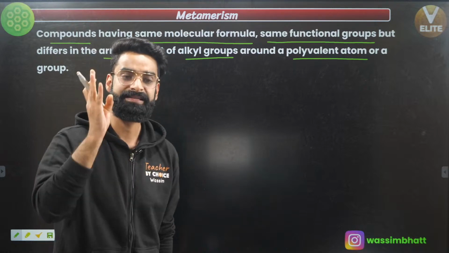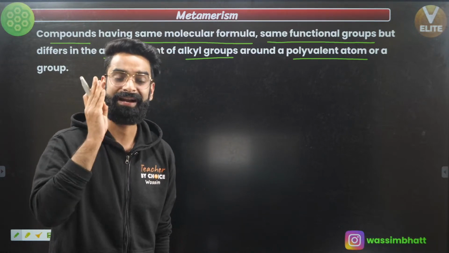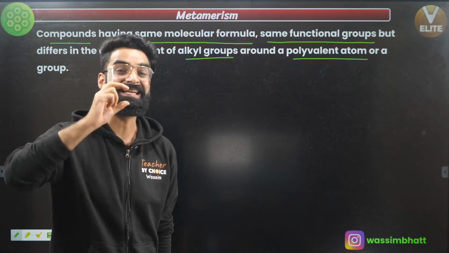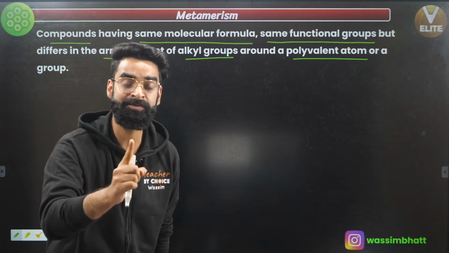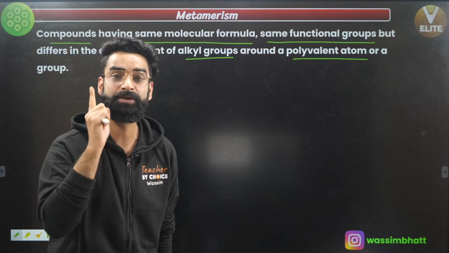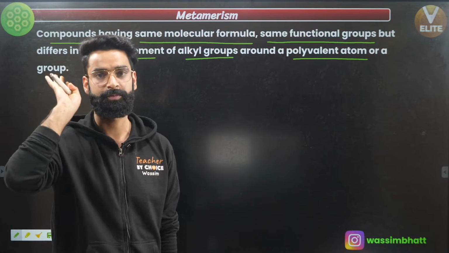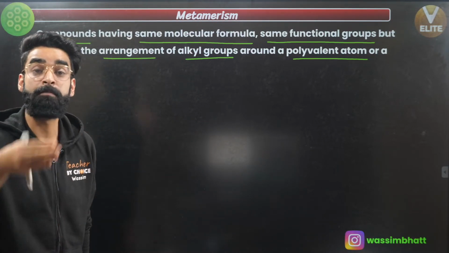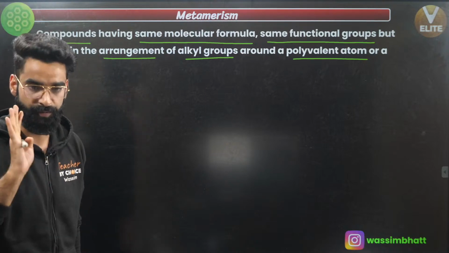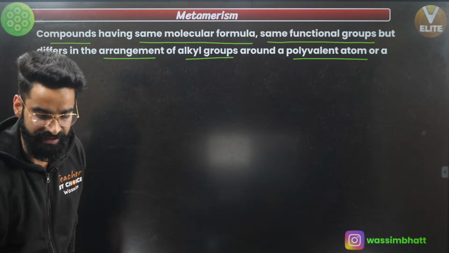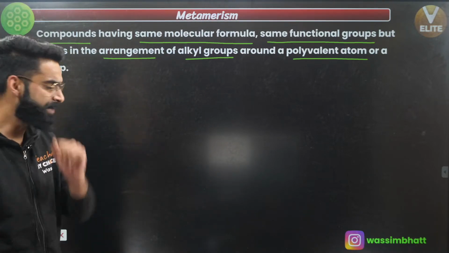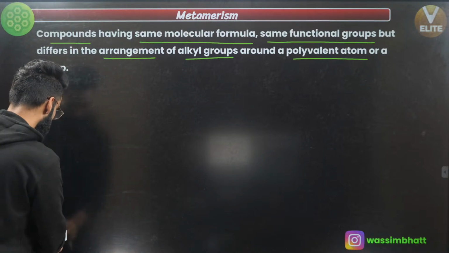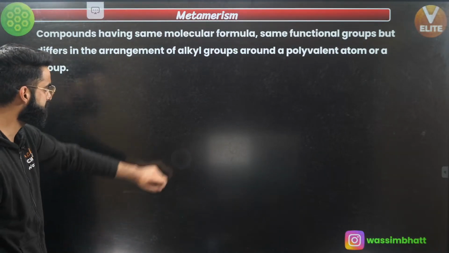Same molecular formula, same functional groups, and at the same time, they differ in just one thing, that is the arrangement of alkyl groups around the polyvalent atom or group, right? So first of all, you should know what are the examples of monovalent groups and polyvalent groups. Only then can you understand metamerism in detail, okay? So let me first give you a few examples of monovalent groups and polyvalent groups.